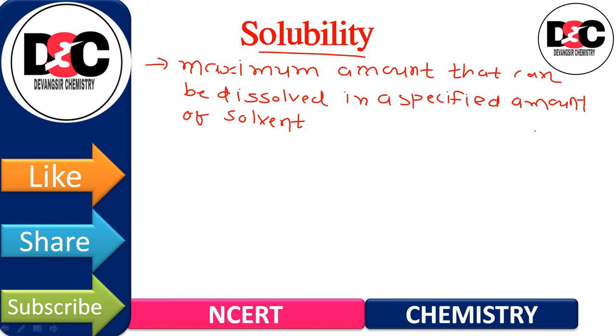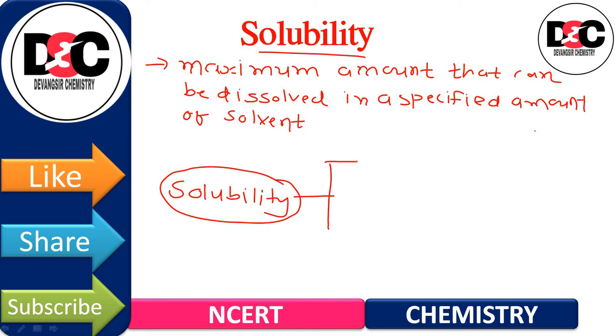Solubility depends upon three criteria. One is the nature of solute and solvent.